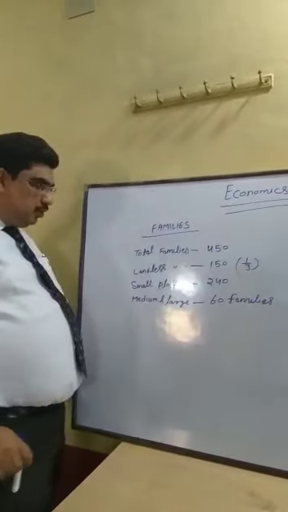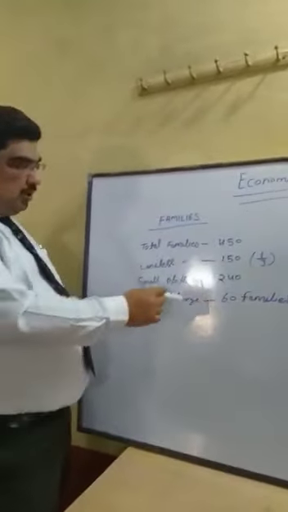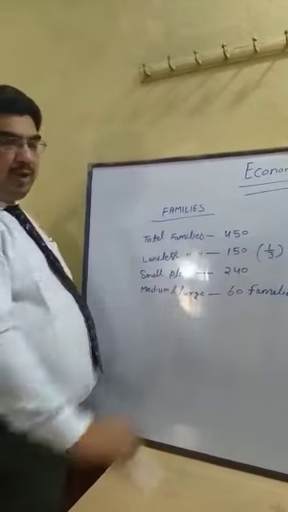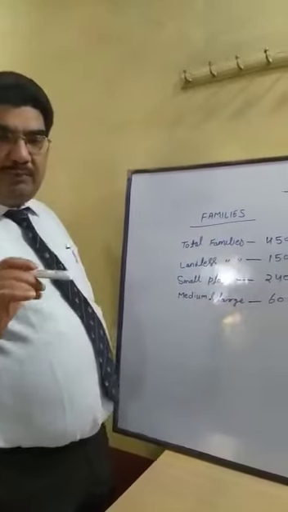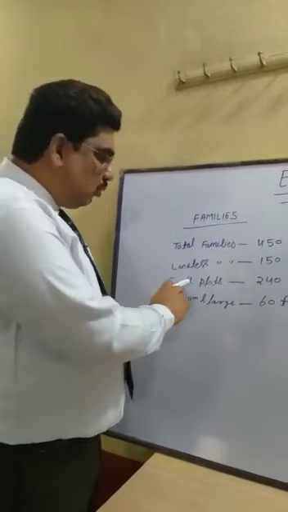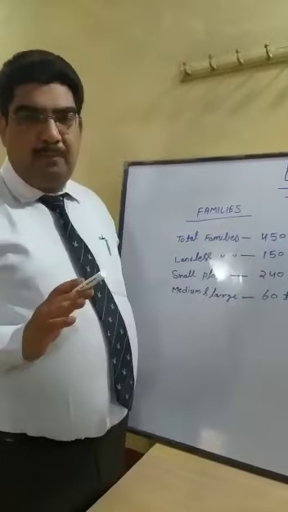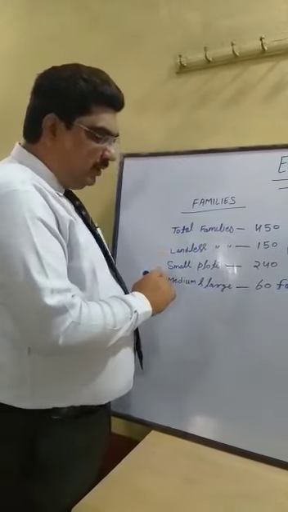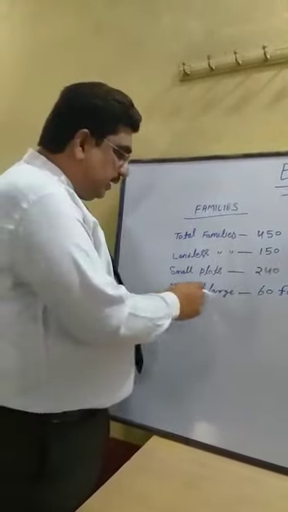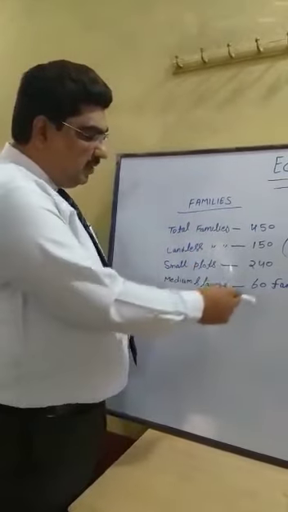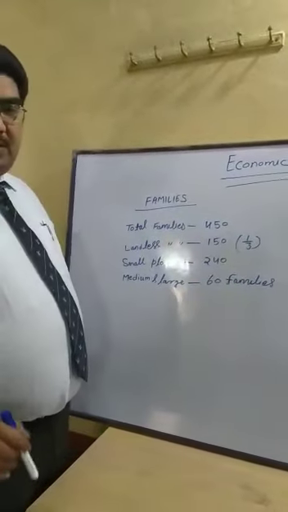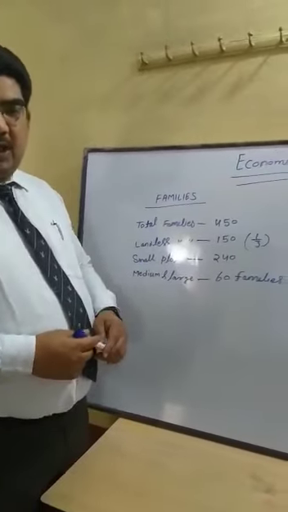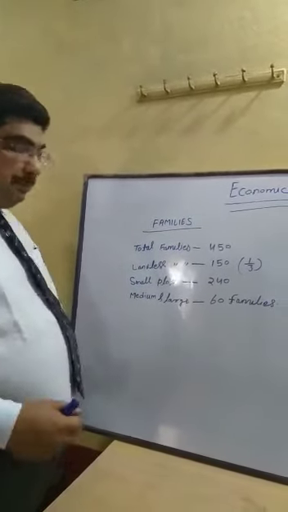After that, the families which own small plots number 240. It means that 240 families have small plots in the village Palampur. After that, the families which have medium and large plots of land number 60. Some families have very large plots, but they are very few in number.